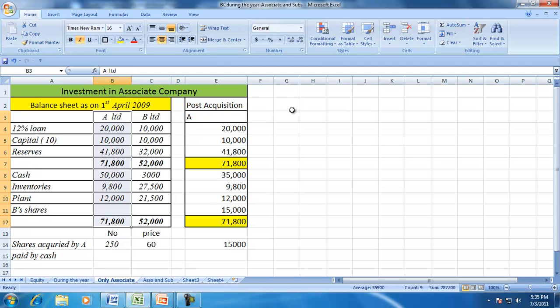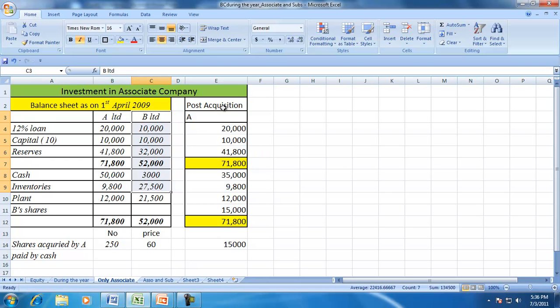Therefore, A is not required to prepare the consolidated balance sheet. Since A is not required to prepare the consolidated balance sheet, the value of investment in B is not required to reflect the equity of B. In other words, A is not required to use the equity method to show the value of investments in B.